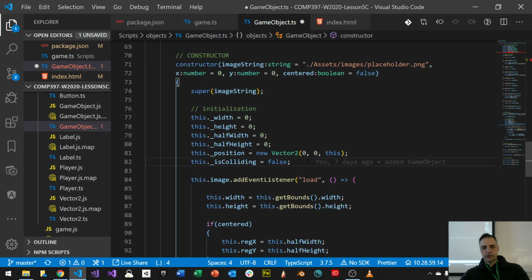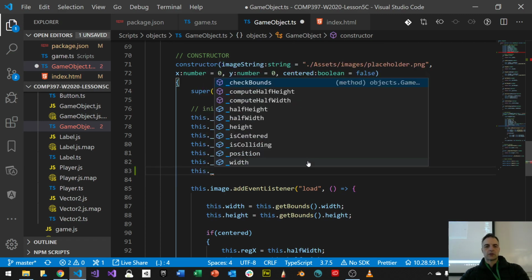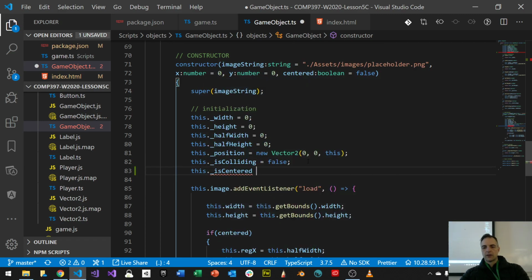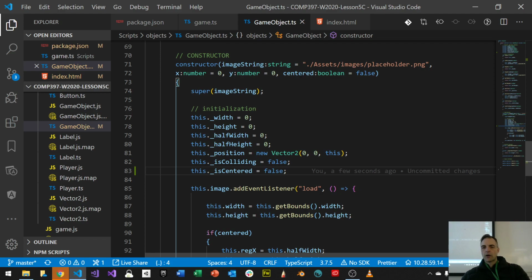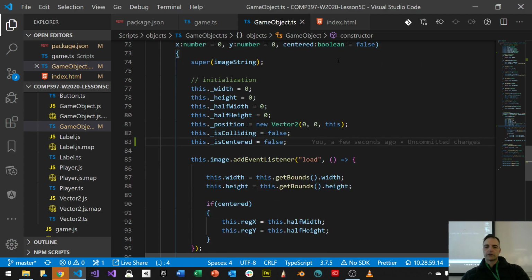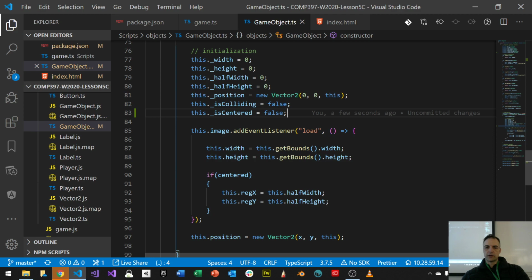I'm going to say by default that this underscore is centered is equal to false, just to set up that part. So it's not centered by default. However, if this flag changes from false to true, I want to set is centered to true.